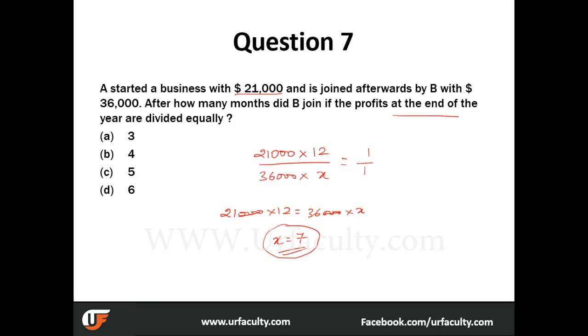Now the question is, after how many months did B join? If the total months were 12 and B was invested for 7 months, so after how many months did he join? He joined after 5 months, right? If you are really confused, you can always do it as 12 minus X, where X is the months after which he joined. To keep it simple, we know that for 7 months B was part of the investment. So the remaining months is when he joined. So 5 is the answer. 5 months.